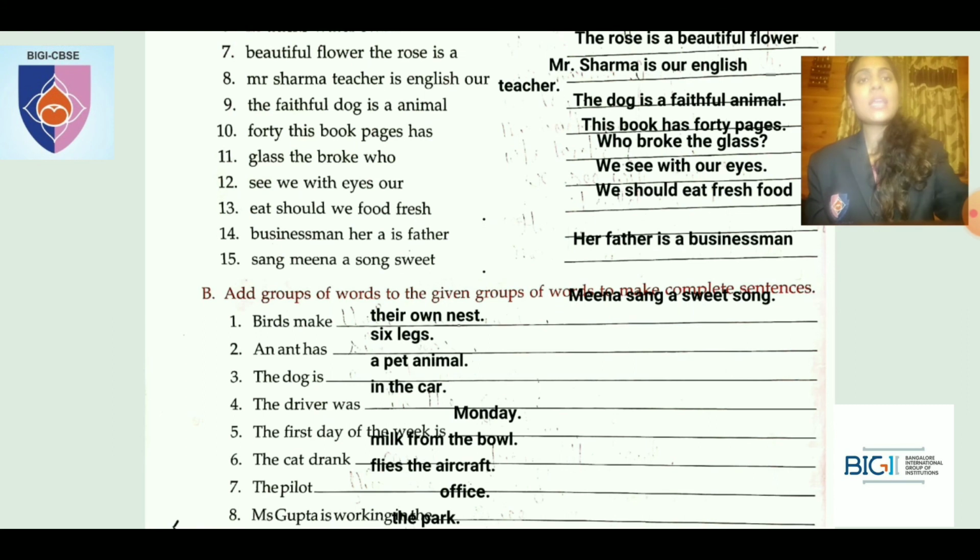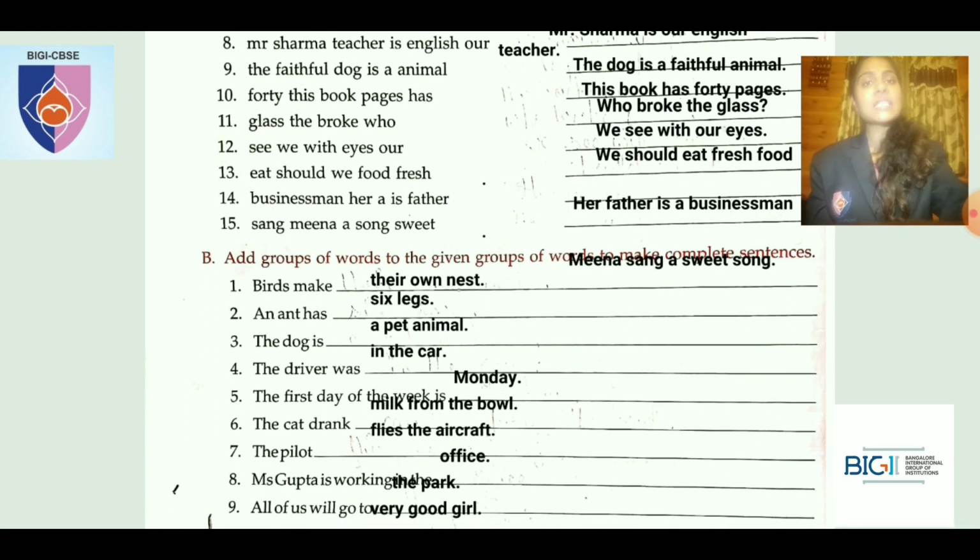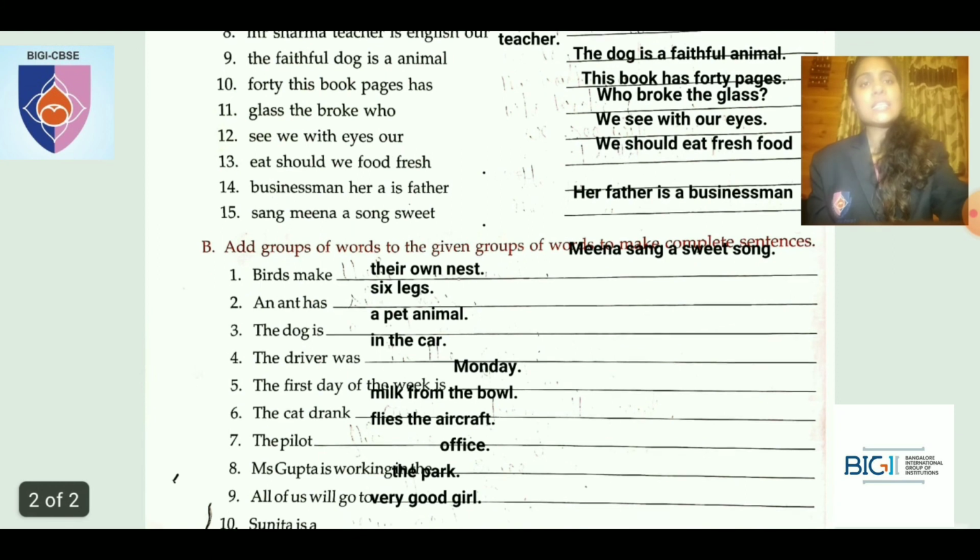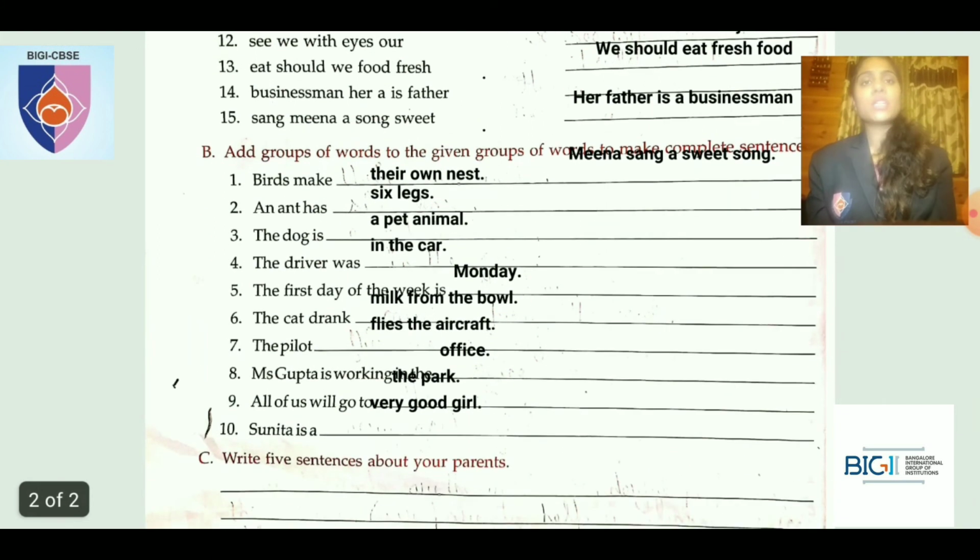What is second one? An ant has 6 legs. Okay. What is third one? The dog is a pet animal. What is dog? A dog is a pet animal. Okay. The driver was in the car. Okay. The fifth one is the first day of the week is what? The first day of the week is Monday. Full stop.